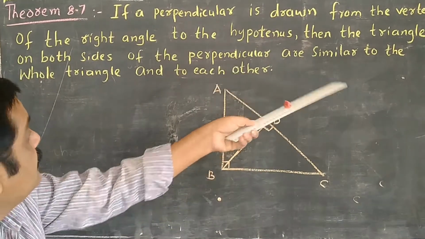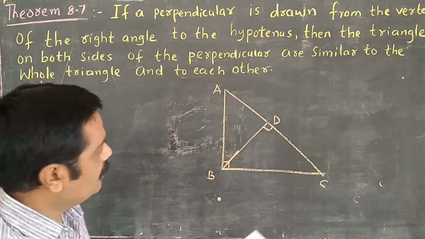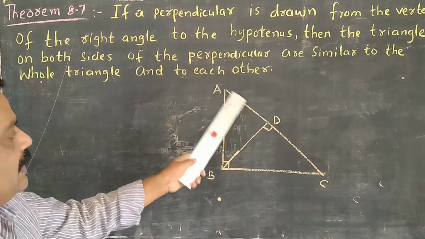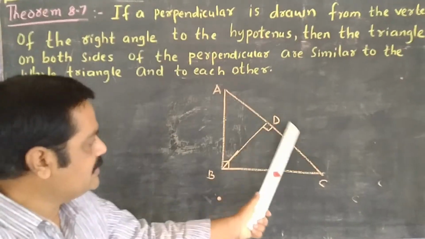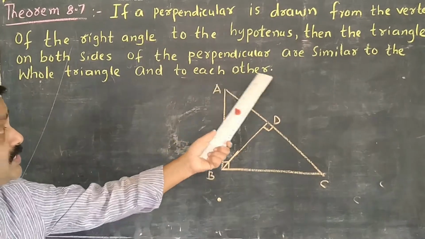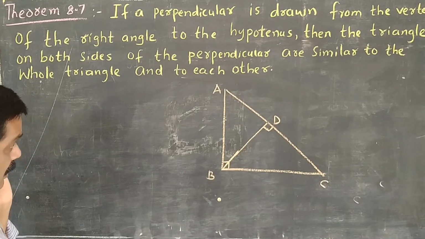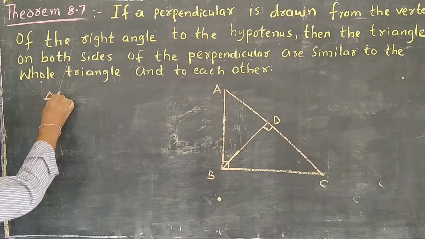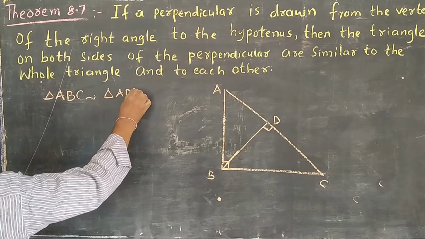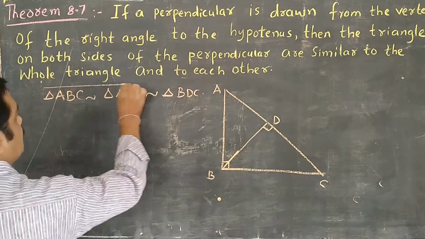Okay, I have drawn it. Then the triangles on both sides of this perpendicular, one triangle on this side and another on the other side, these two triangles are similar to the whole triangle. Means triangle ADB is similar to triangle ABC, and triangle BDC is also similar to triangle ABC. And these two triangles are also similar to each other. He is asking you to show that triangle ABC, your biggest triangle, is similar to triangle ADB and also triangle BDC.